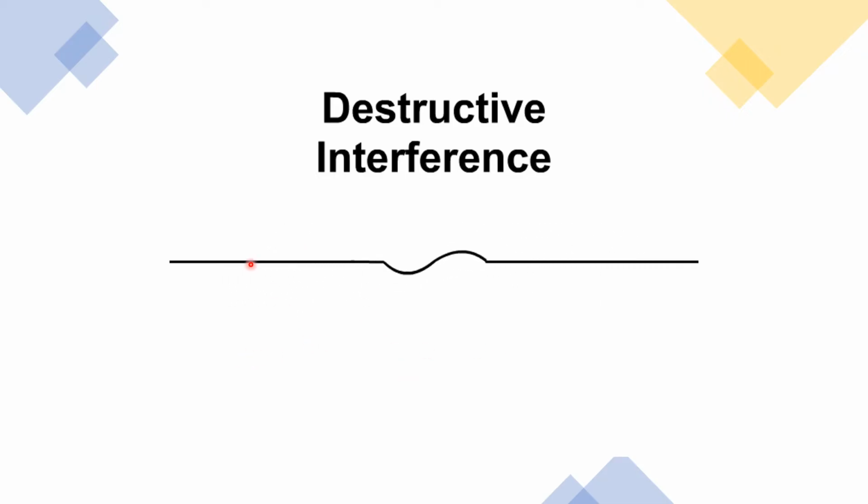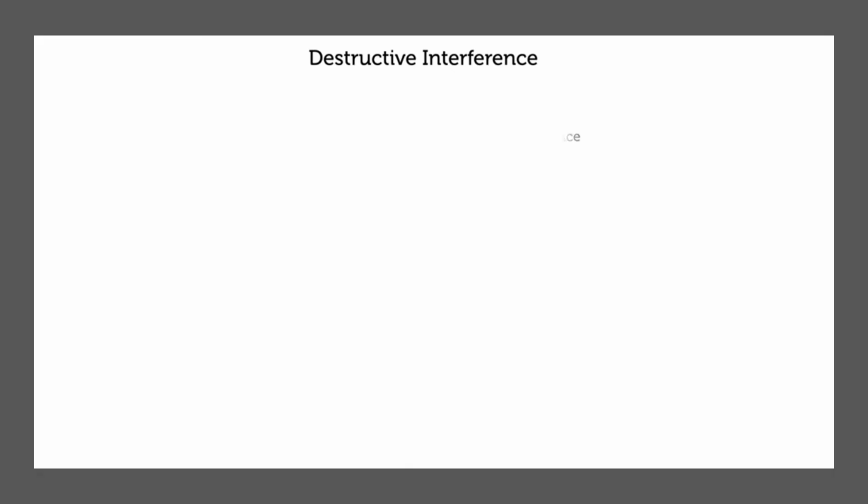So we have here the direction of this wave or this pulse is in this direction, and this one in this direction. Okay, so that is an example of destructive interference. Let us look into it in detail. Let's say I have here pulse A and pulse B, or wave A and wave B. They are traveling in opposite direction. This one is upward and this one is downward. So we have here the crest and here the trough. We know that the highest position of the wave is the crest and the lowest position is the trough.